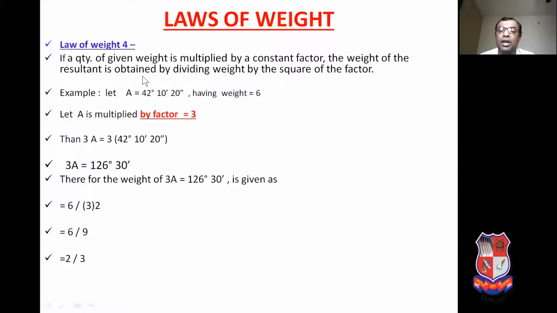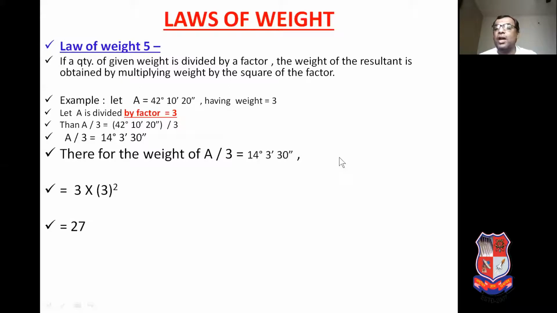The weight of the resultant is obtained by dividing the weight. So weight of the given observation is 6. So 6 divided by the square of the factor. So 6 divided by our factor is 3, the 3 square, that is equal to 9. So 6 upon 9, that is equal to 2 by 3 is the weight of the resultant 3A, equal to 126 degree 30 minute.